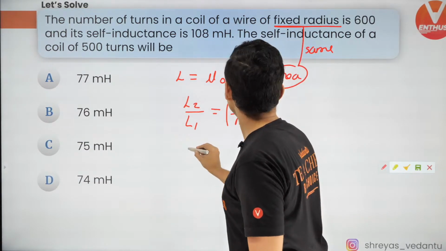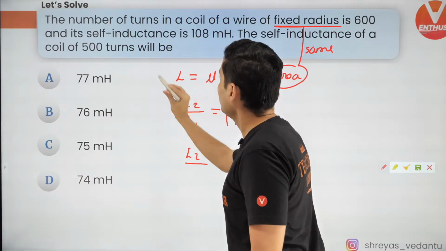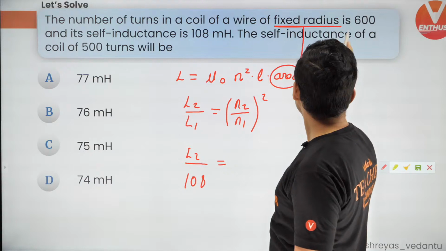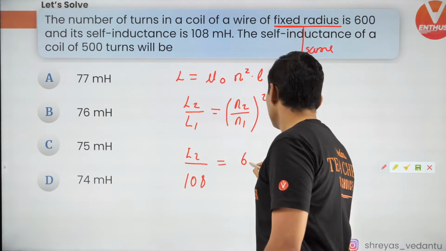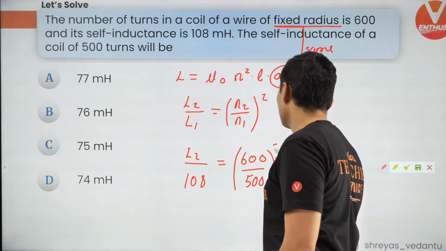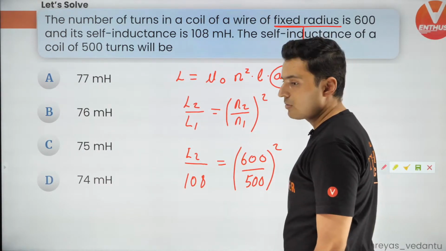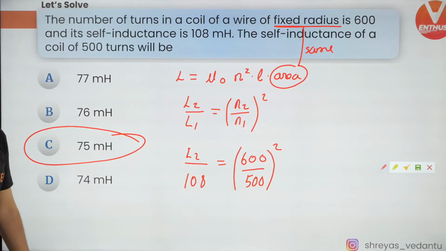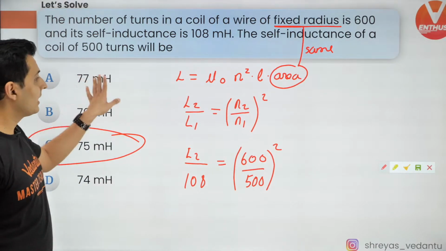So L2, well L2 I don't know. L1 is 108, equal to 600 by 500, the whole thing square. Just solve this and see what you get. I think you are going to get C. Yes, very good. So that's the correct answer, guys.